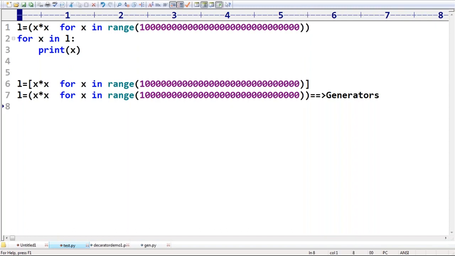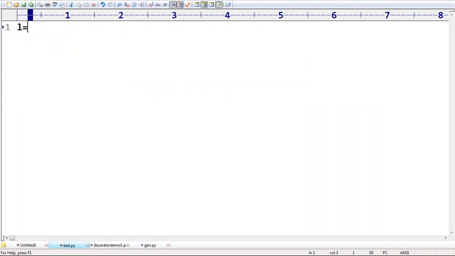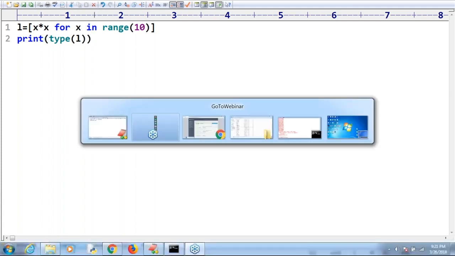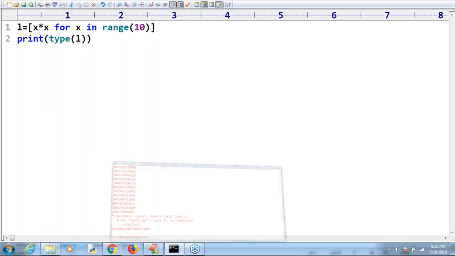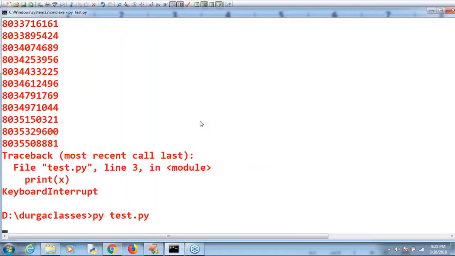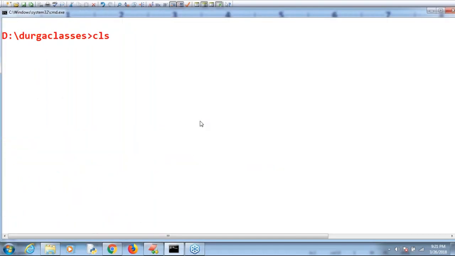One minute, sir. Observe very carefully. L is equal to x into x for x in range of 10. I'm taking x in range of 10. Print the type of L. What answer are we going to get by default? Just observe that. The type of L is, if you observe, list type.